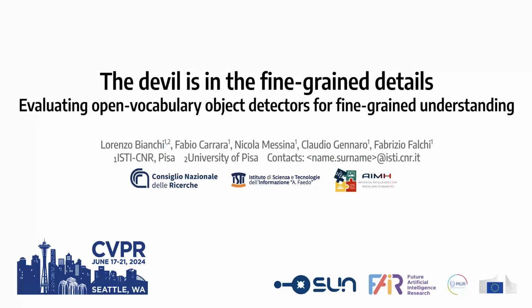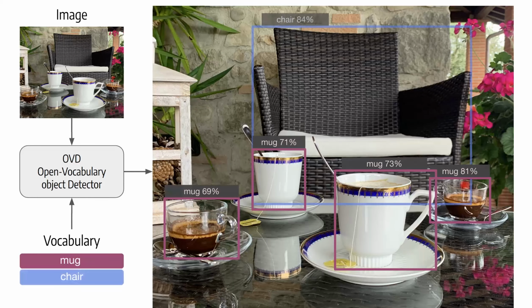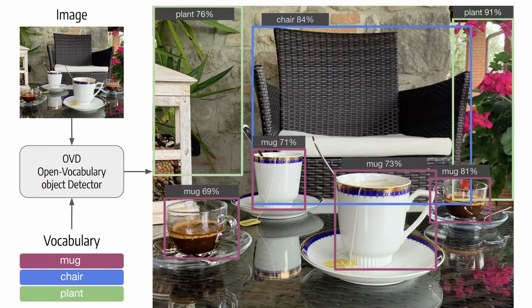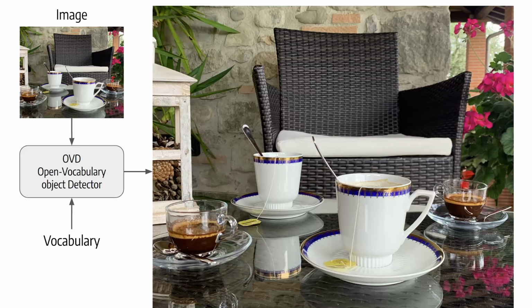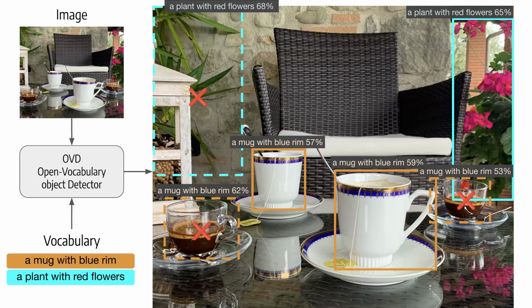This is a short presentation of our CVPR 2024 paper dealing with the evaluation of open vocabulary object detectors in fine-grained understanding. Recently, we have moved from closed set detection to open vocabulary object detection. Open vocabulary detection means models can recognize objects defined at inference time, offering more flexibility. However, these models struggle with fine-grained attributes of objects, such as colors, materials, or patterns. How can we quantify this problem?